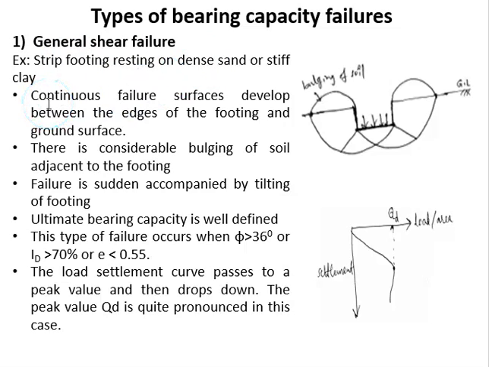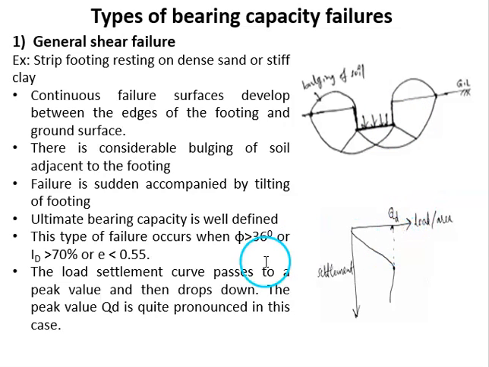This kind of failure occurs in dense sand and stiff clays. If we consider a strip footing located on dense sand or stiff clay, then continuous failure surfaces develop between the edges of the footing and the ground surface. This kind of failure is called general shear failure. There is considerable bulging of soil adjacent to the footing, and the failure is sudden, accompanied by tilting of the footing. Here the ultimate bearing capacity is well defined.